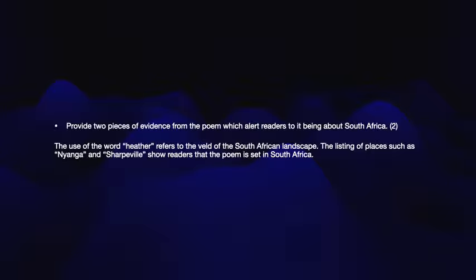Question 2. Provide 2 pieces of evidence from the poem which alert readers to it being about South Africa. The use of the word heather refers to the veld of the South African landscape, and the listing of places such as Nyanga and Sharpeville show readers that the poem is set in South Africa. That's a fairly straightforward question. I hope that you got it right.